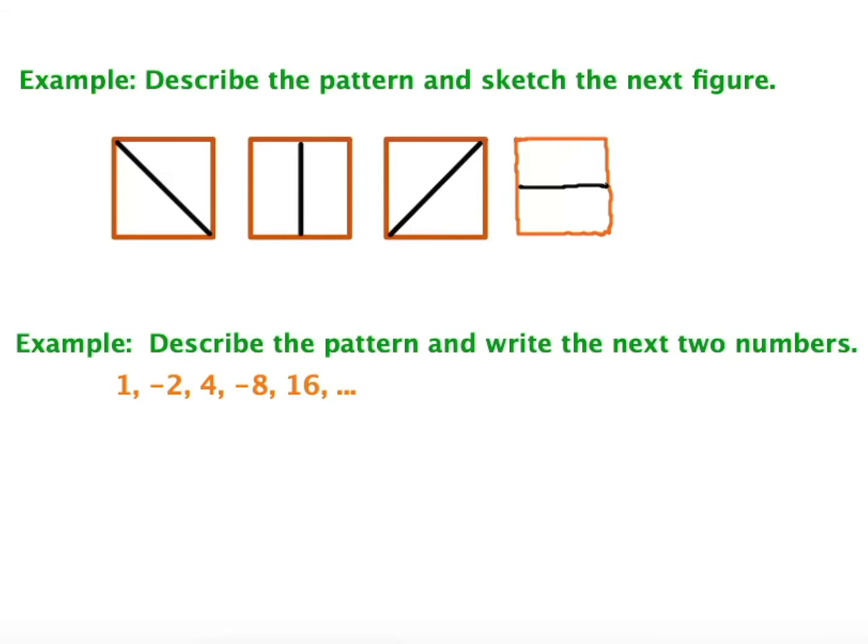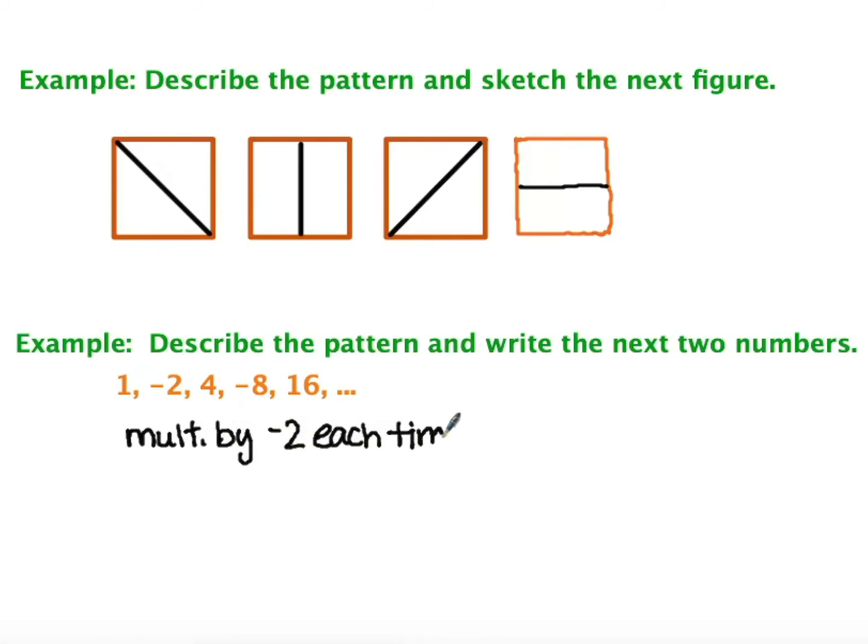To do this number one, I've got 1, -2, 4, -8, 16. We might describe this pattern in a lot of different ways. Some of you might notice that the numbers are doubling and they're alternating positive and negative. Or some people might describe that differently. Personally, I would say that we are multiplying by -2 each time.